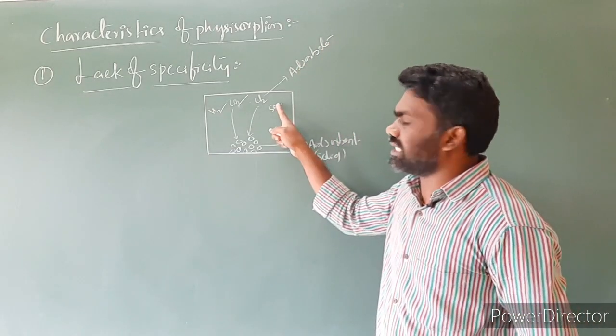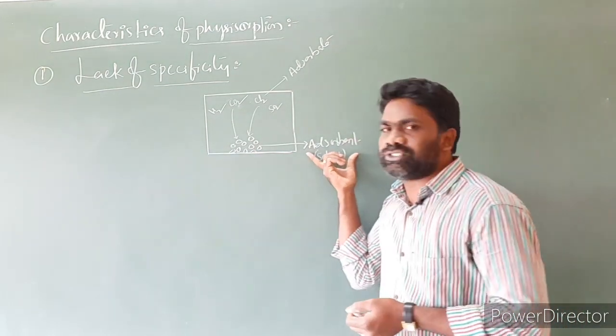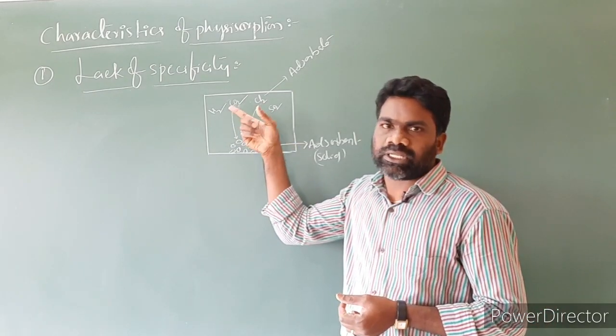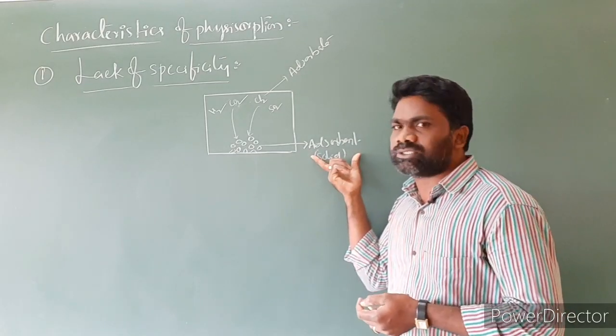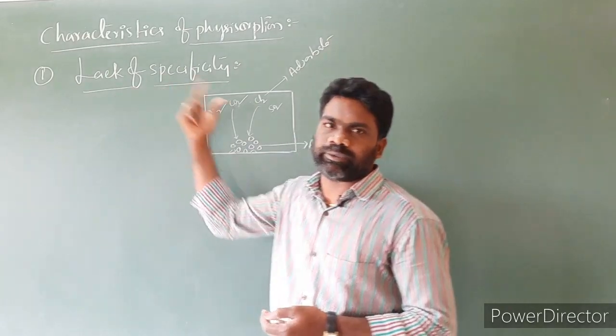So the gas molecules are getting adsorbed on the surface of charcoal. Whatever the gas you take, the adsorbent does not show any preference. Whatever gas comes, that gas will get adsorbed on the surface. So we call it a lack of specificity.